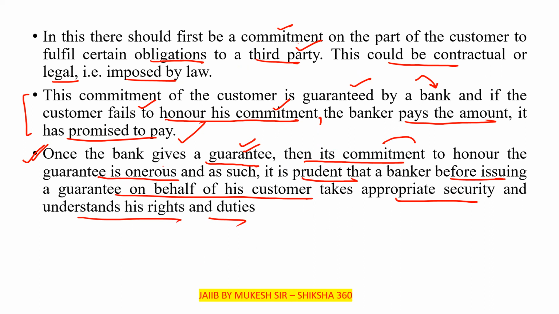So that is when the bank gives a guarantee. In the case of default by the borrower, it's a commitment to honor the guarantee. We can say that if there is a 50 lakh guarantee and the customer does not pay the amount to the third party, then the customer will revoke the bank guarantee, that is known as BG, and the bank has to pay the amount in that case.